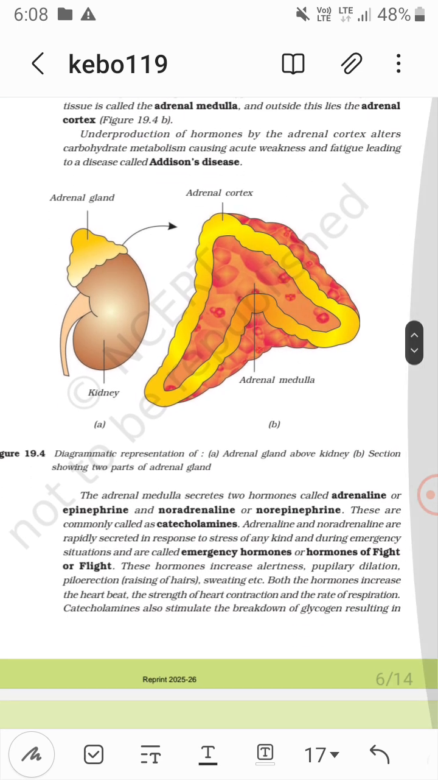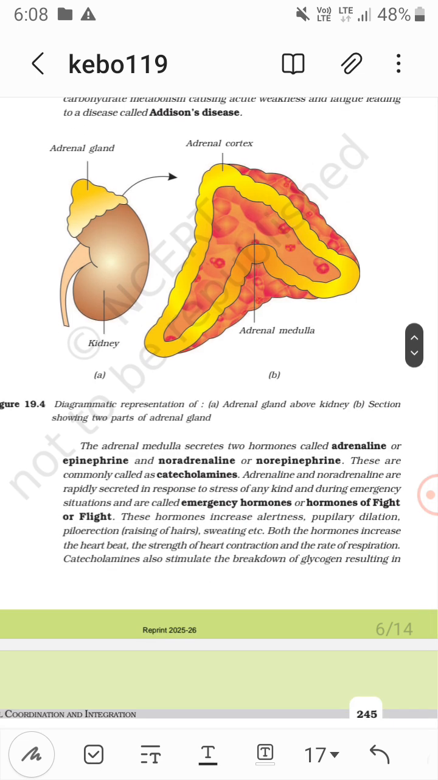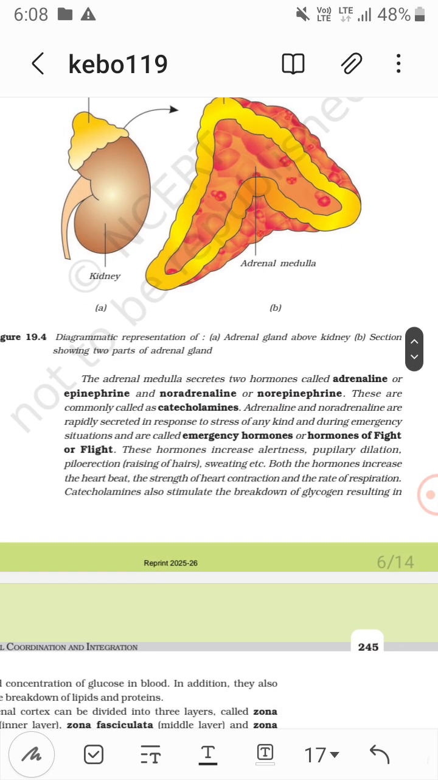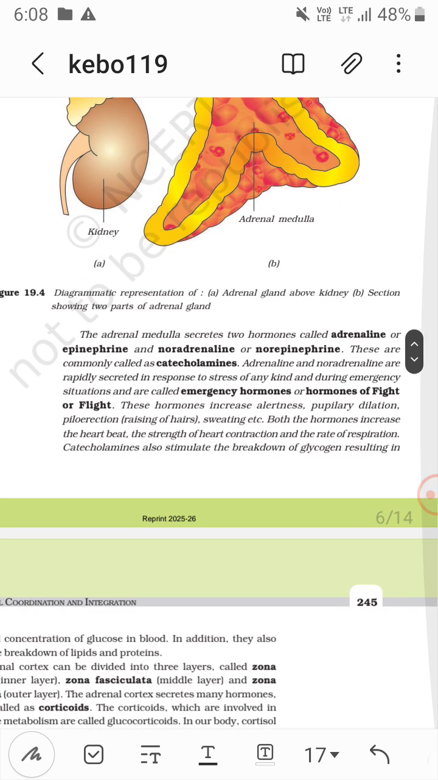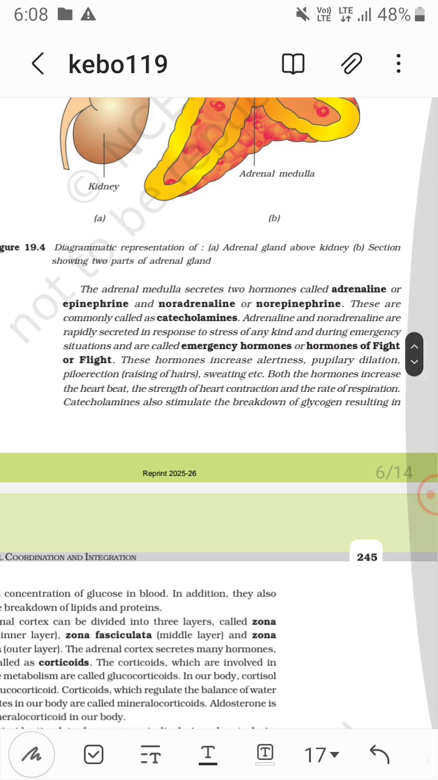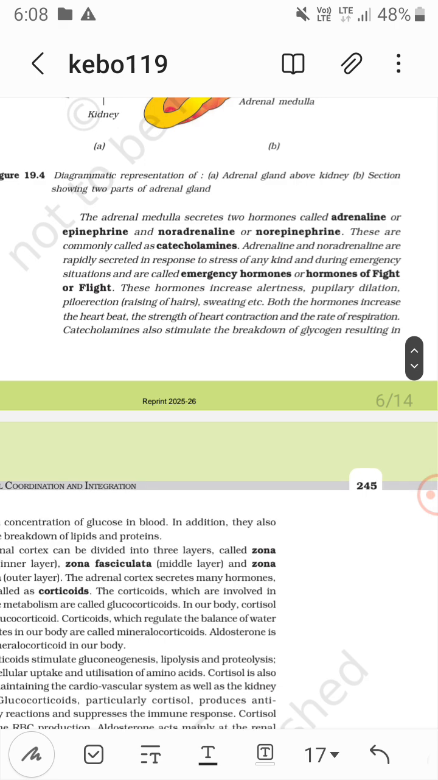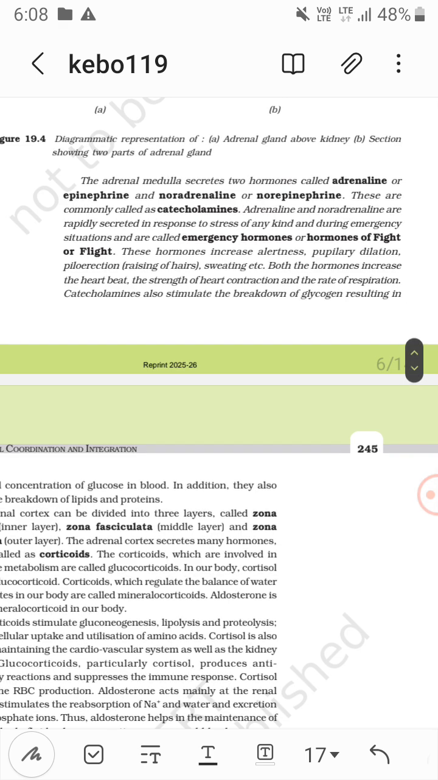Now adrenal medulla produces two hormones, that is adrenaline, that is epinephrine, and norepinephrine. All of these are called catecholamines, and under stress they get secreted in emergency situations. So this is why they are called emergency hormones or hormones of fight or flight.